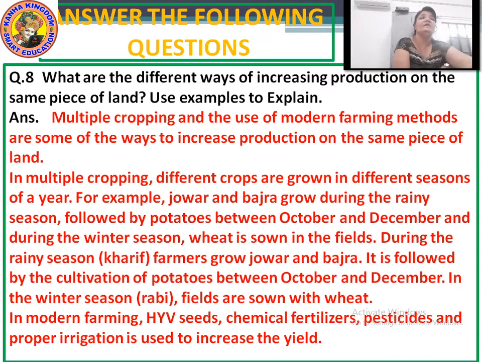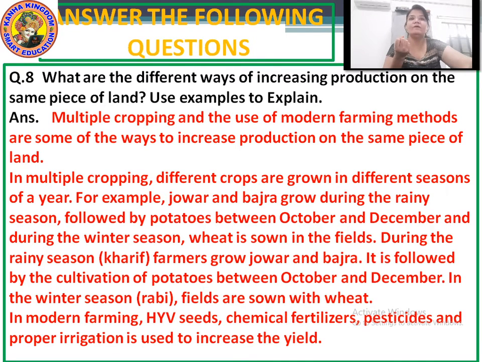In rainy season, Kharif is being grown and the farmers grow jawar and bajra. It is followed by the cultivation of potatoes between October and December. And in winter season, Rabi crops are grown. Fields are sown with wheat.